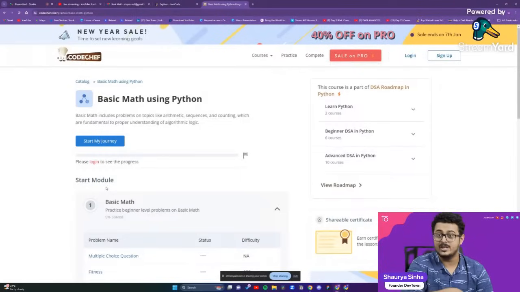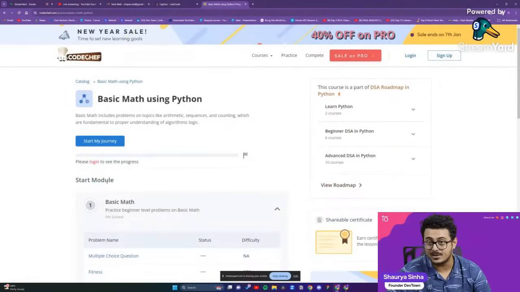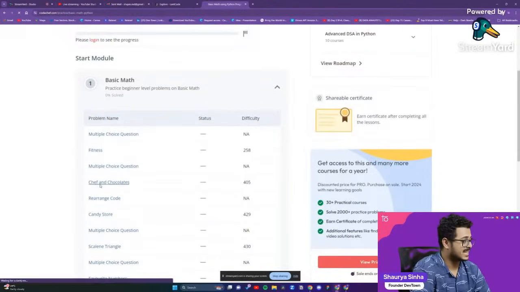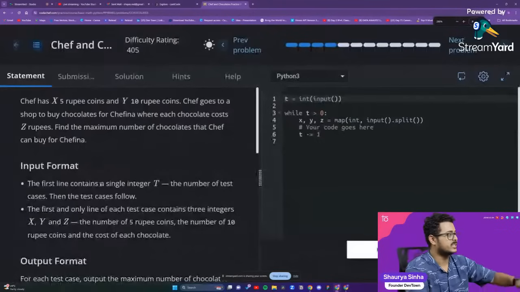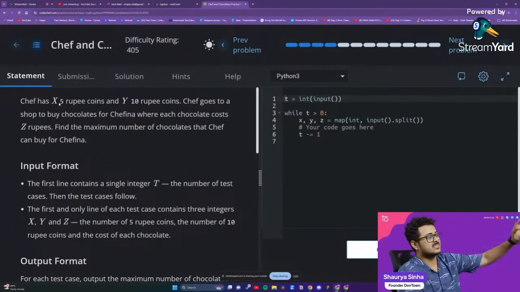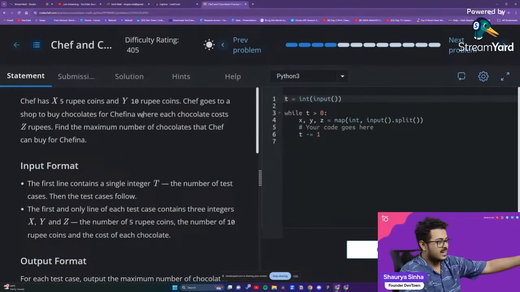So for that, you should be very good at data structures and algorithms, and should have excellent practice of competitive programming to identify that. If you don't practice competitive programming, you will never be able to identify that, guys. Let me show you a question so that you are able to understand that. It's a very basic question, but just read through it. Chef has X 5 rupee coins, Y 10 rupee coins. Chef goes to a shop to buy chocolates for Chefina, when each chocolate costs Z rupees. Find the maximum number of chocolates that Chef can buy for Chefina.